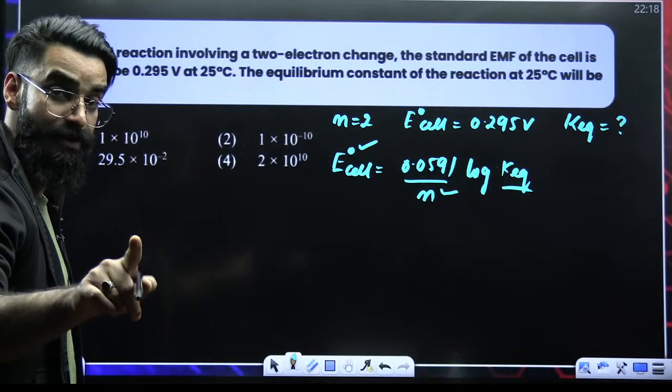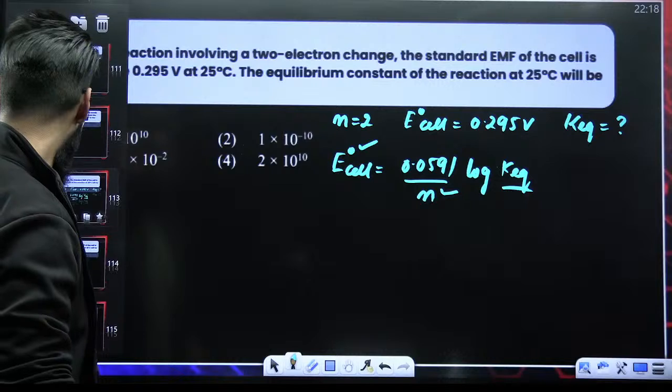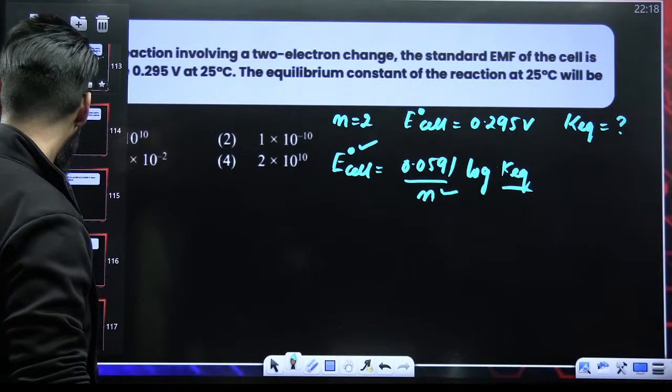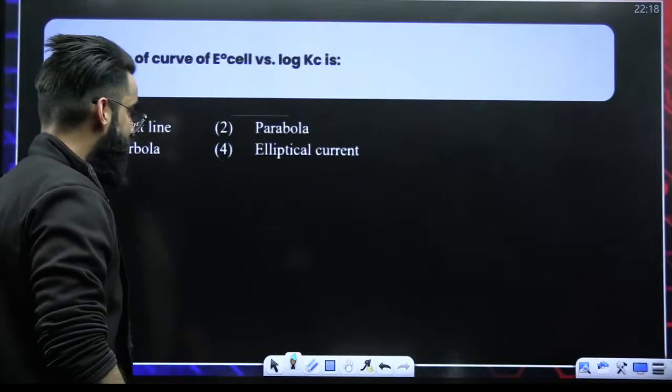The calculation part is going to be easy in the question. I'm again repeating the same thing. Don't worry about the calculation here. Tell me the answer of this one.